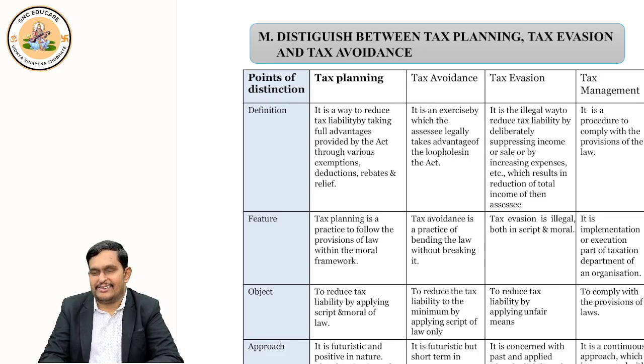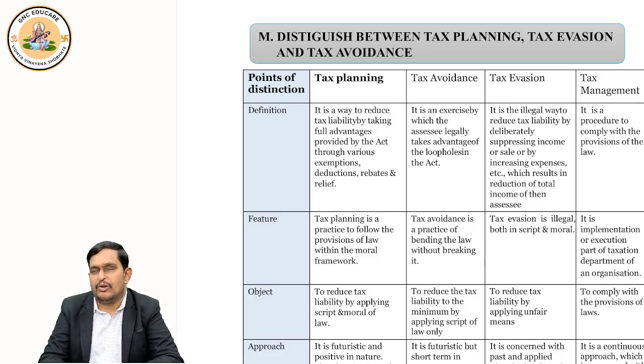Come on, answer. Obviously, you want to save tax. You want to reduce the tax. If you reduce the tax by following the provisions in the act, when I say act, it is Income Tax Act.